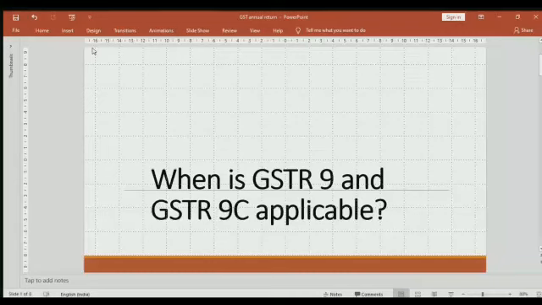I, CA Shilpa Goel, will be discussing with you when GSTR 9 and 9C is applicable.